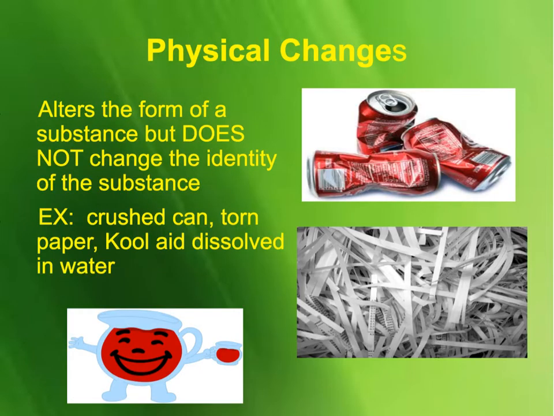There are a couple of changes that matter can go through. Matter can go through physical changes, or, in the next slide, you'll see chemical changes. Physical changes do not change the identity of a substance. So you see a crushed soda can. It's still a soda can. Just because it changed its shape doesn't mean it's not a soda can anymore. If you dissolve Kool-Aid in water, we can evaporate the water out and still have Kool-Aid afterwards. Now, the desk you're sitting at, if I were to break that into 1,000 pieces, they're still pieces of a desk. I haven't changed its identity. Could I put them back together? It'll take me a long time, but I could probably do it. So it's just changing the form of a substance. It's not changing its identity.